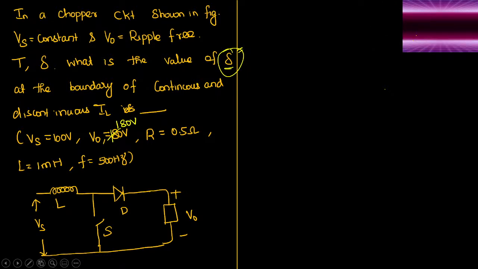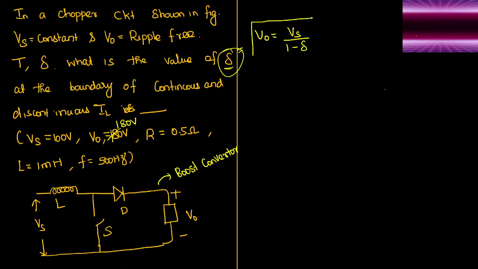See, let me try to solve this question. What type of circuit it is? You might have understood that. Sir, this is boost converter. This is a boost converter, first conclusion. For the boost converter, we know the output voltage V0 equals supply voltage Vs upon 1 minus delta, the standard formula that we are following.